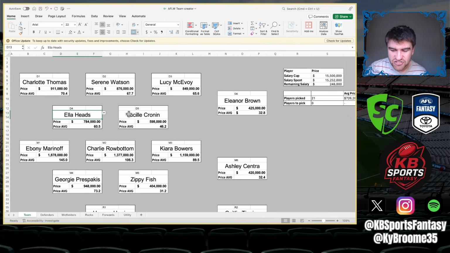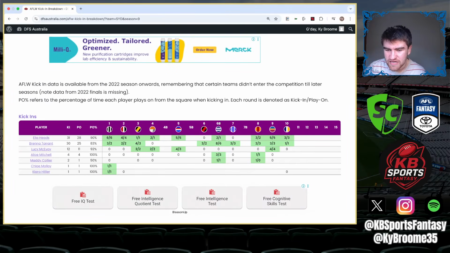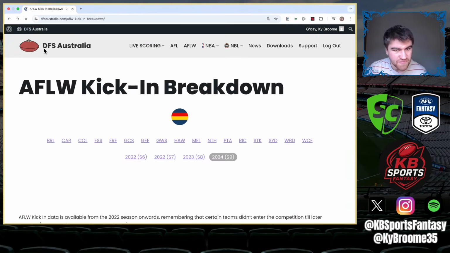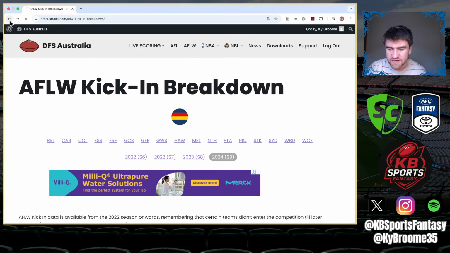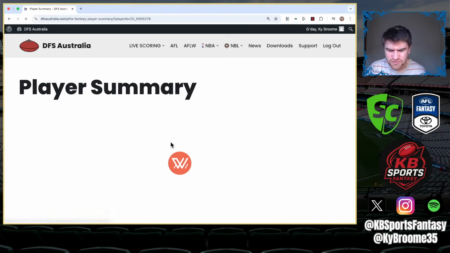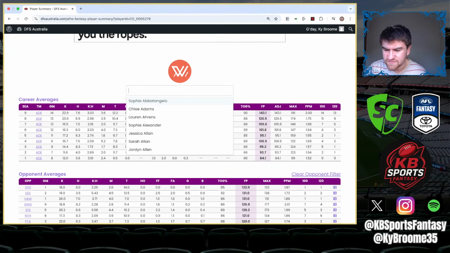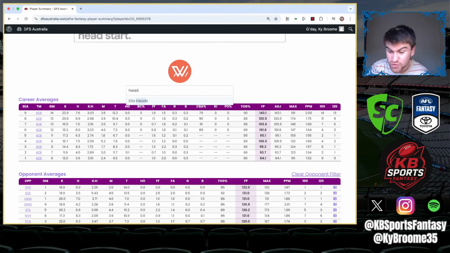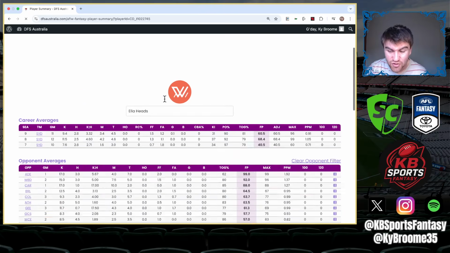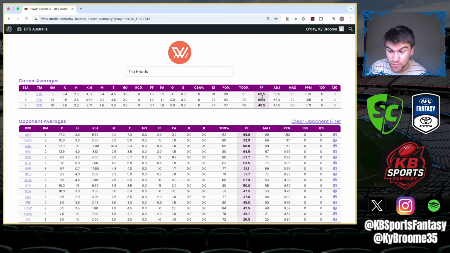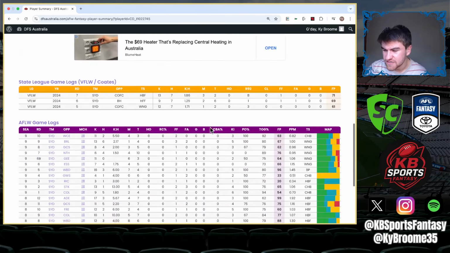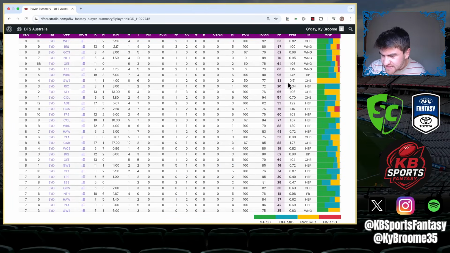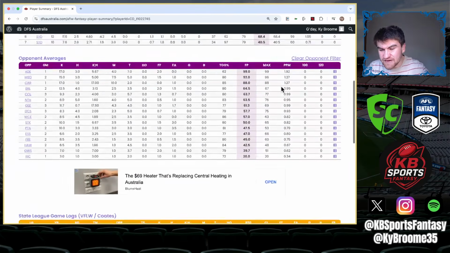Ella Heads, I think just going to a new system and a new club is a really good potential for a big jump. I'm pretty sure last year she averaged 65 or 70, so I think there is some value there. And I know that she played 2 or 3 games on the wing for Sydney, as you see here, 8 points of value, 6 kick-ins that she missed from a couple of years ago. And you can just see there's a 33 and a 20 here, that basically if you take those 2 games out, 53 points.